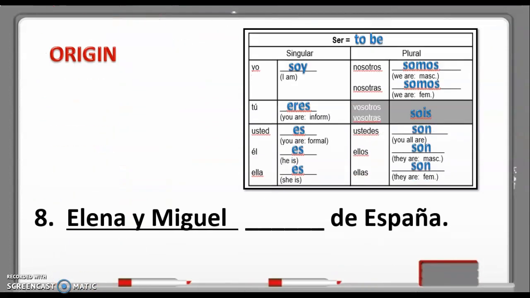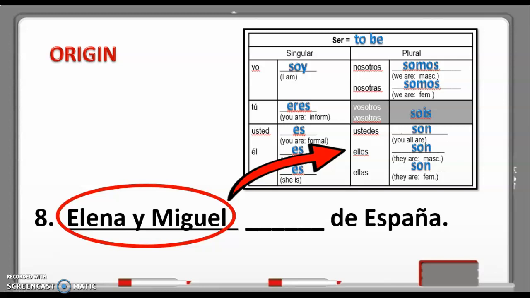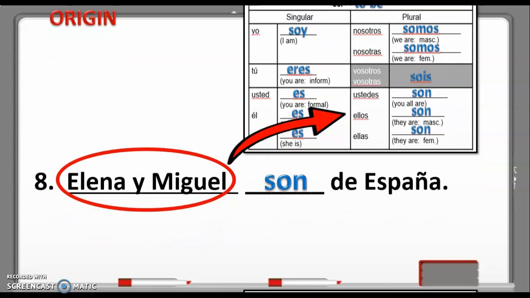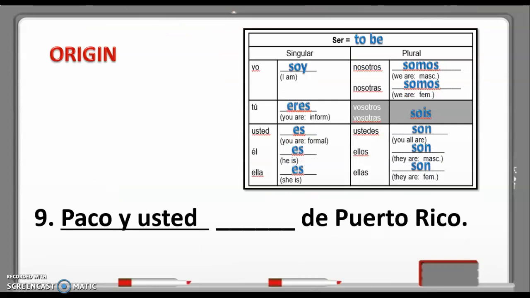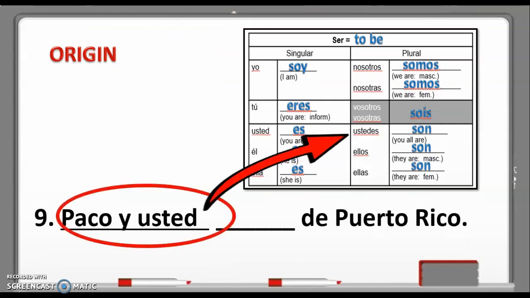But remember that there are some times where the subject pronoun is not in the sentence. You just have a regular subject. So if your subject is Elena y Miguel, you need to remember that could be replaced with ellos, and so you would use the verb form son. Elena y Miguel son de España. If your subject is Paco y usted, that would be like ustedes. It's a plural subject, and you would use the subject pronoun ustedes. So you would say Paco y usted son de Puerto Rico.